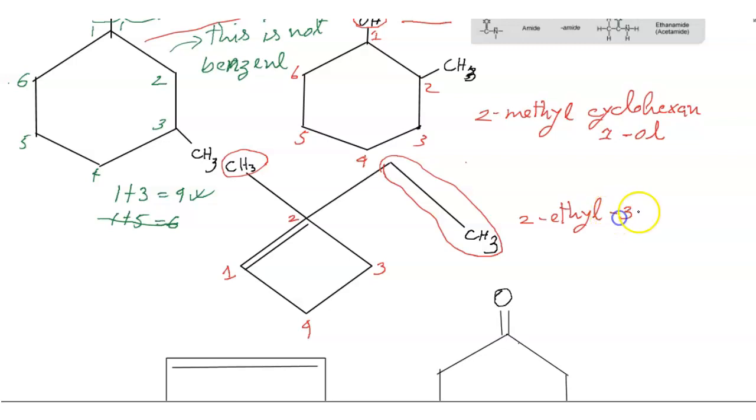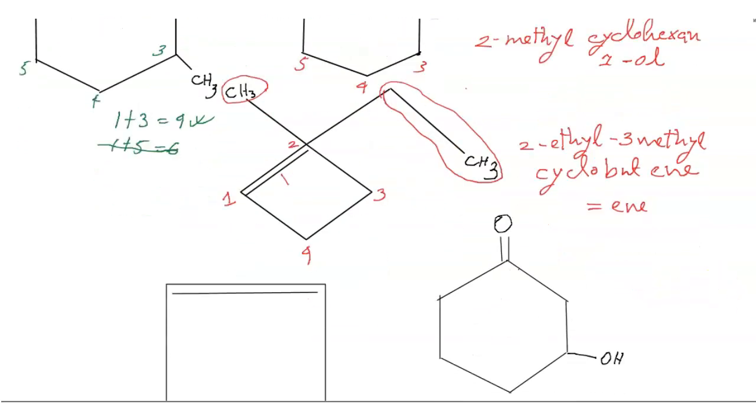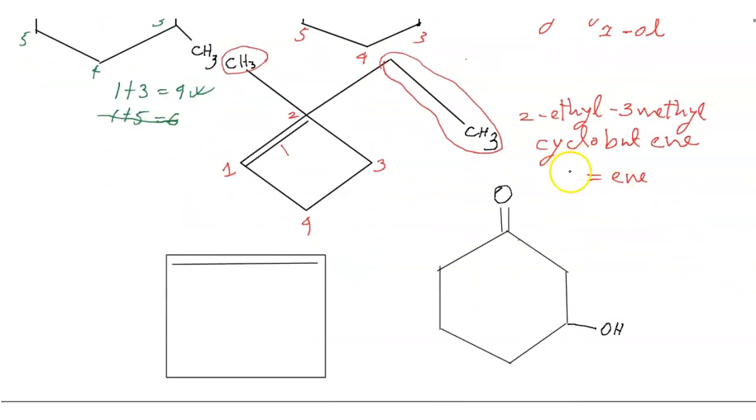After that, 3-methyl cyclobutane, because a double bond means ene, and a triple bond is yne. So friends, 2-ethyl-3-methyl cyclobutane. This is the name from the nomenclature naming.